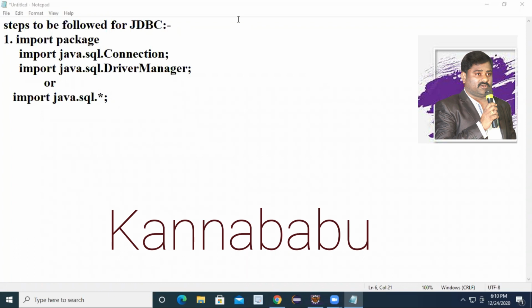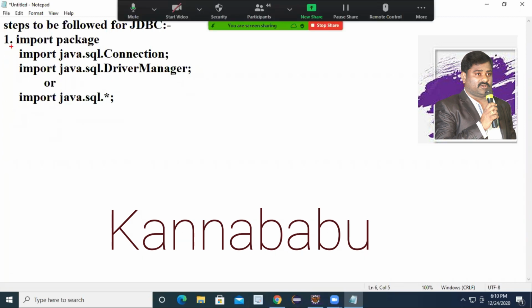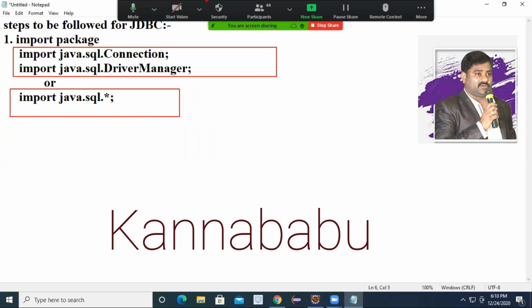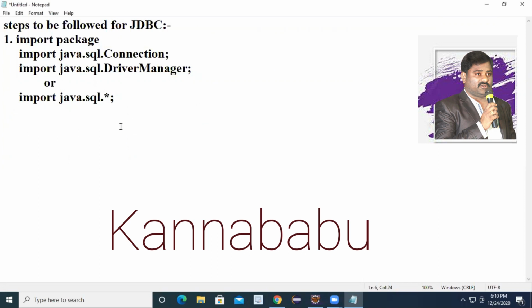Okay. So here you can see, I will show you when we create the project. So these are the steps you have to follow. You don't need to write all the three, either these two or this line. Anything you can write. So what is the problem? If we are not importing the package, what will happen? Tell me. Anyone? If you are not importing the package, what can we not do? We cannot access the interfaces and classes, the predefined classes and interfaces that are provided by JDBC. We cannot consume that.